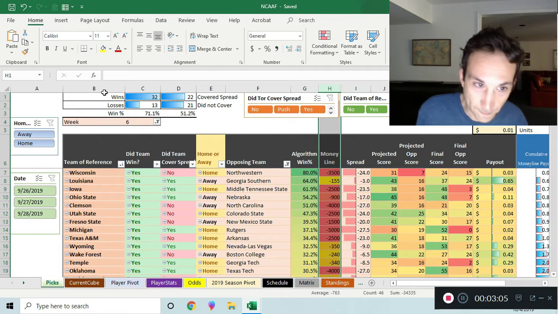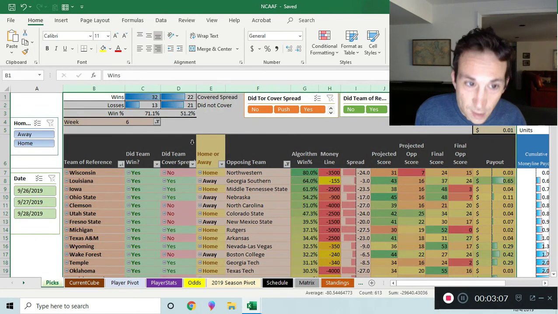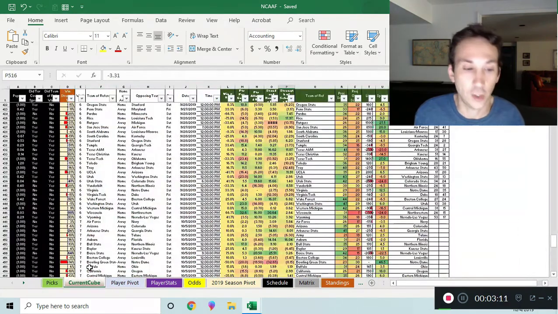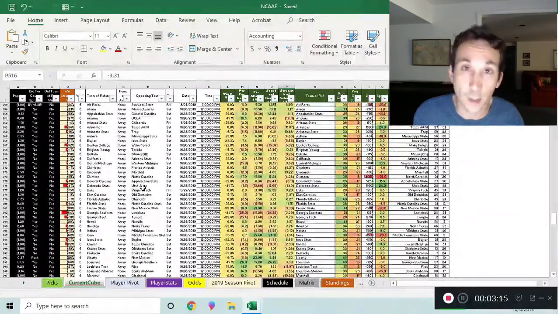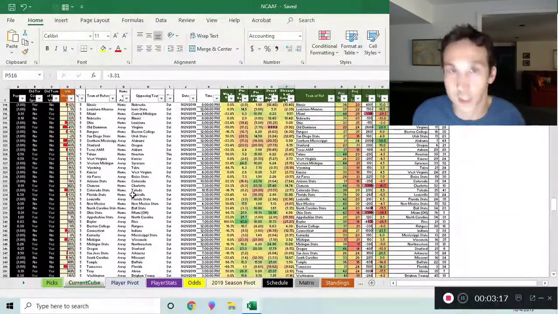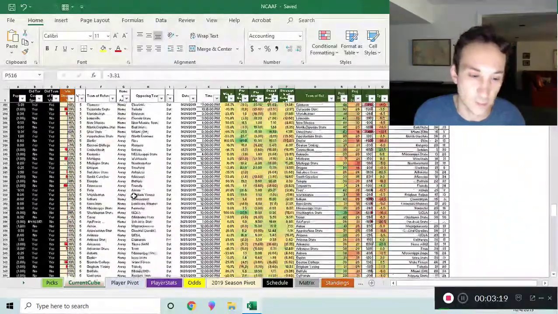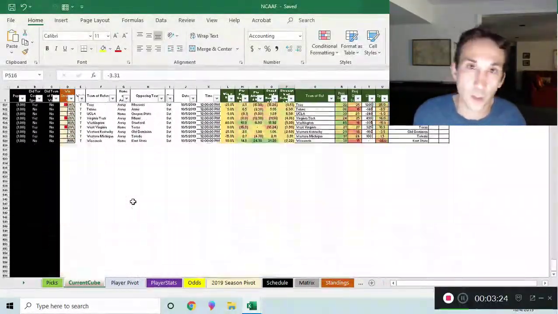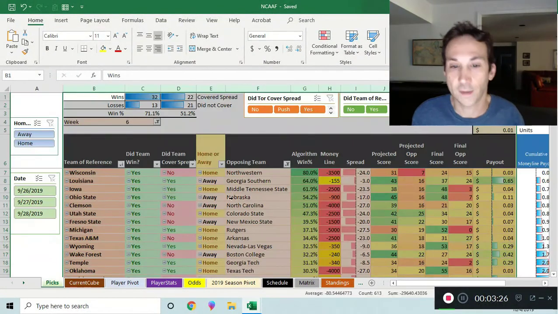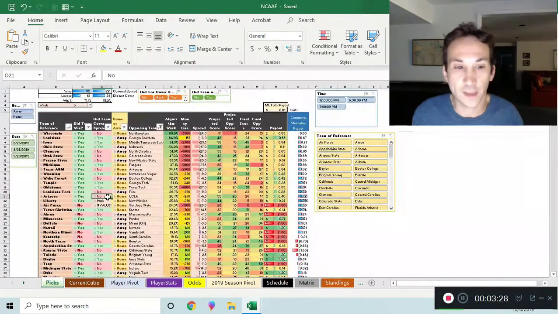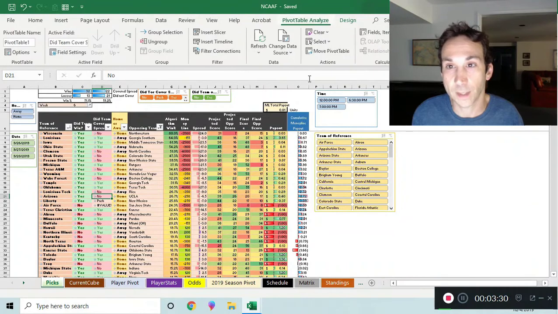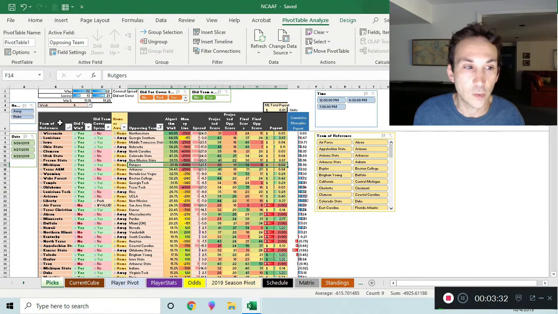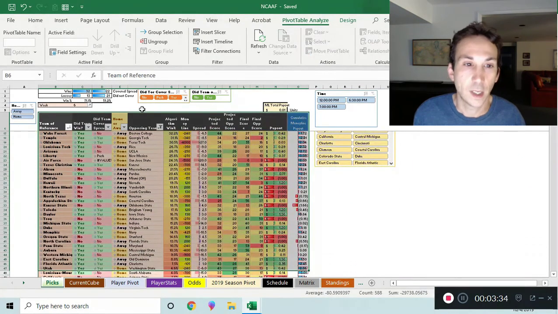So let's talk about this. This is a pivot table that's going to have all of our history, which is this stuff in the current cube sheet. The current cube sheet has all our historical data, and I update this every week, and it's updated in current when I send it to you. This keeps track of our win-loss record, what the money lines were, what the projected scores were, and all that stuff. It then represents itself in this pivot table, which you can mess around with and do crazy stuff. This whole thing is a pivot table here, except for this.